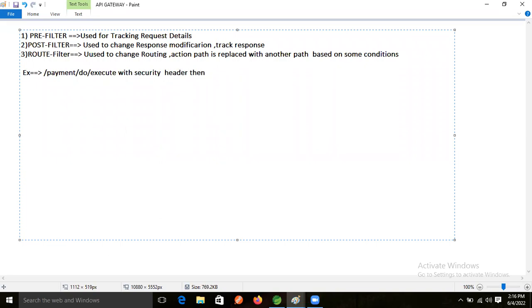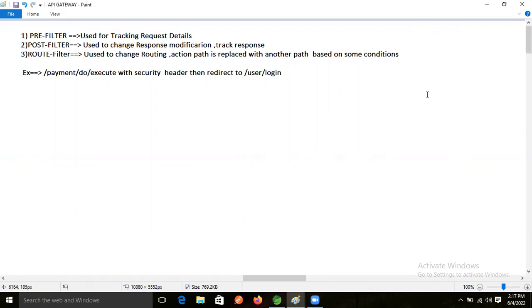Then it is redirected to the user login.